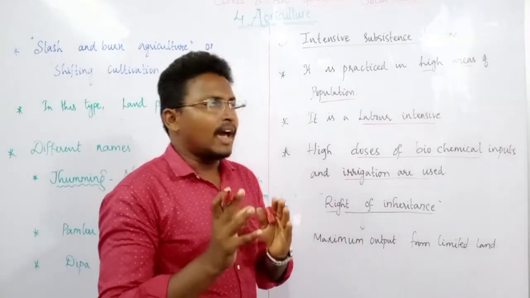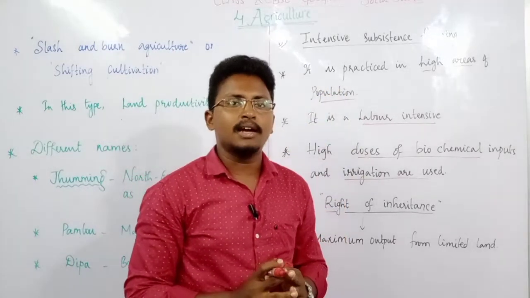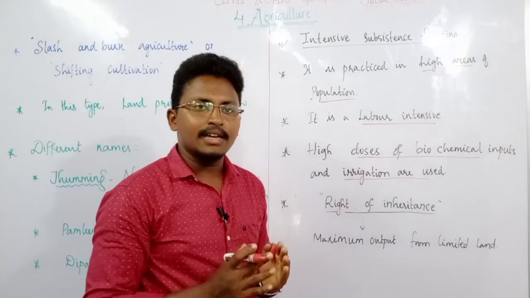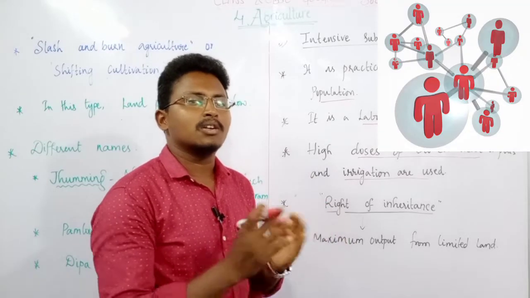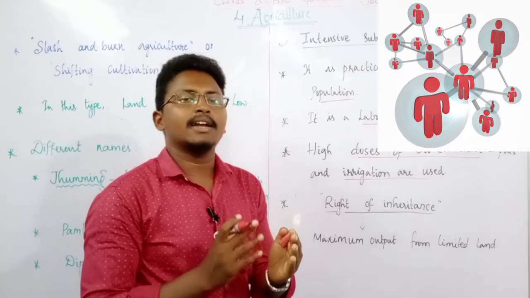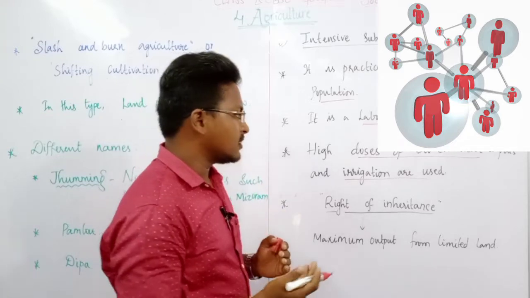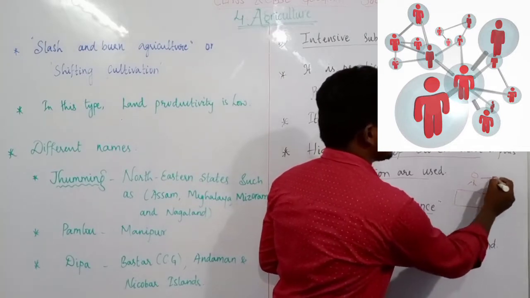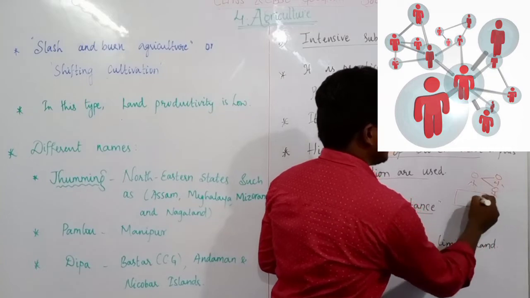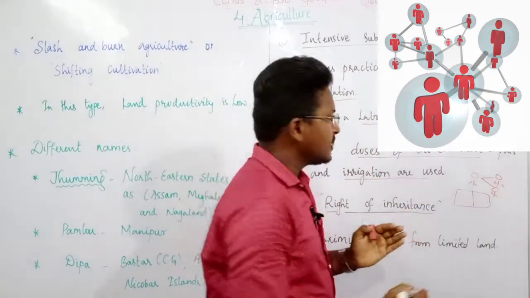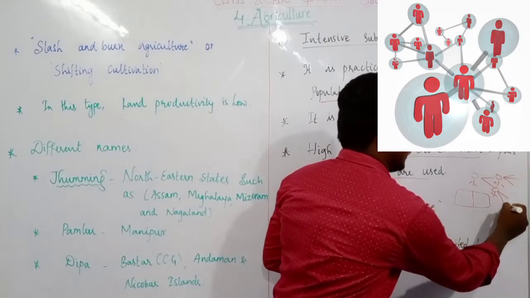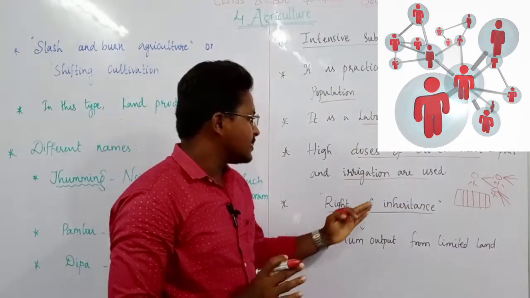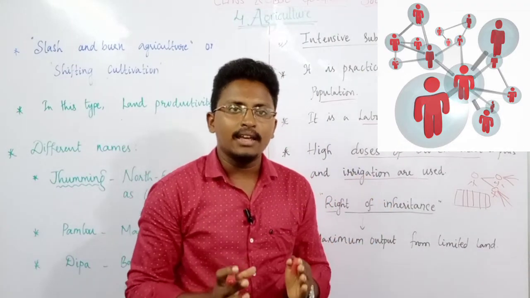And why do people have to do this intensive subsistence farming? It is because of the right of inheritance. That means after the father, the land must be divided equally among sons or daughters, so the amount of land is getting decreased day by day. For example, a father has 5 acres of land, but he has 2 sons, so it has to be divided into 2 parts. Again these people will have children, and again it has to be divided into three different parts. Like this, day by day, because of the right of inheritance, the size of the land is becoming smaller and smaller.